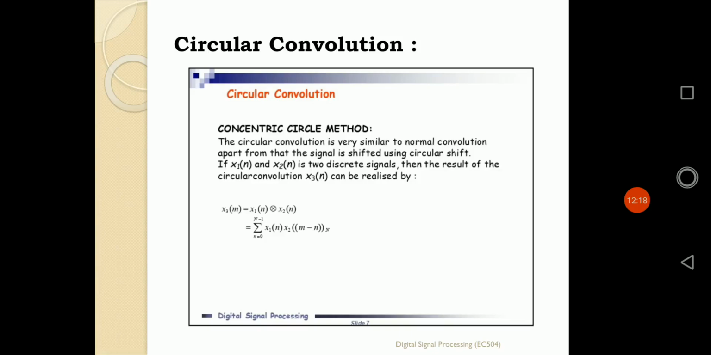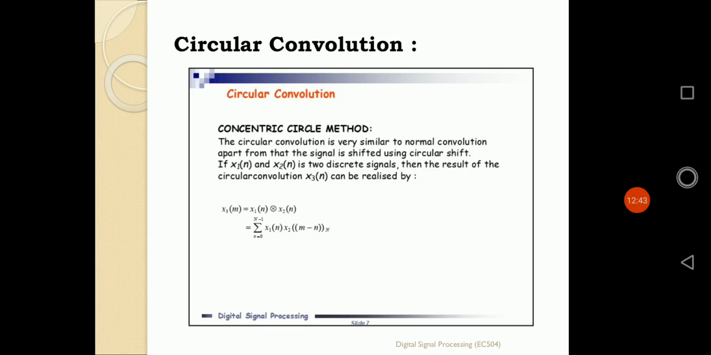So there are basically two methods for finding circular convolution of any system. The first approach is the concentric circle method. What is the concentric circle method? Concentric means circles having the same center. If several circles have the same center, those circles are defined as concentric circles.